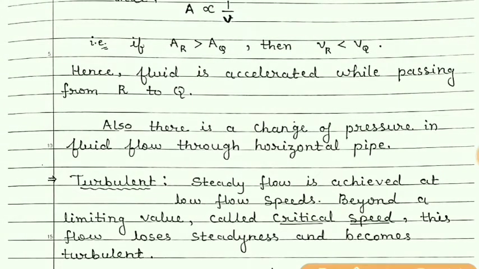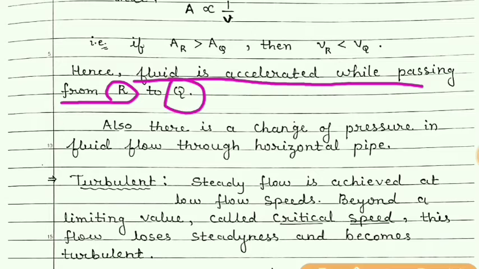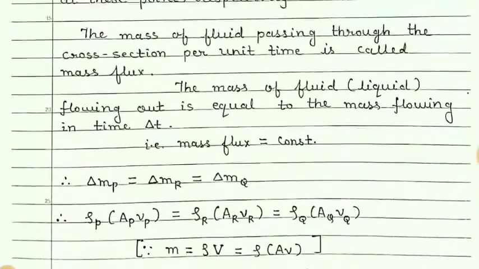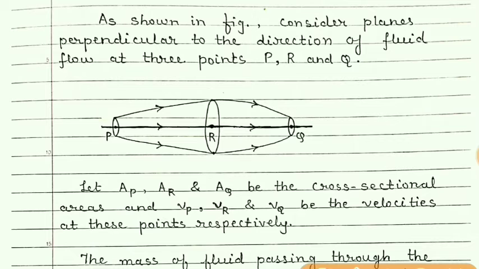So I have written here, the fluid is accelerated while passing from R to Q. You can see here, this point R is having greater cross section area, and this cross section at point Q is having less area. And so when the fluid is passing from R to Q, it will accelerate, means its velocity will increase.